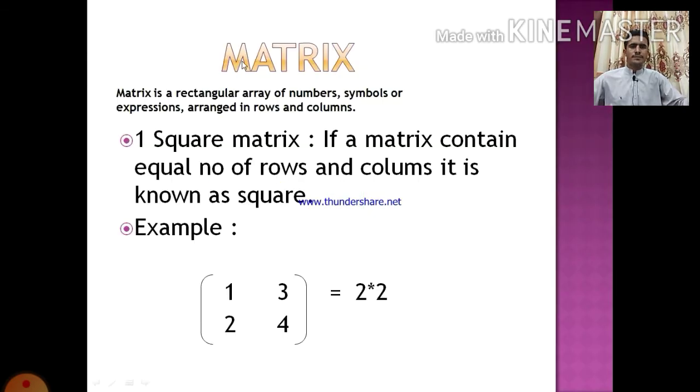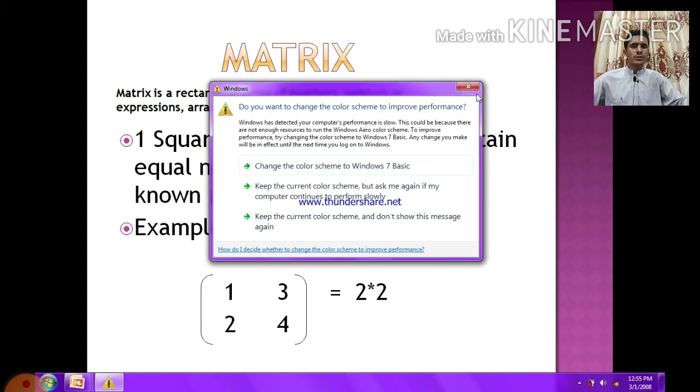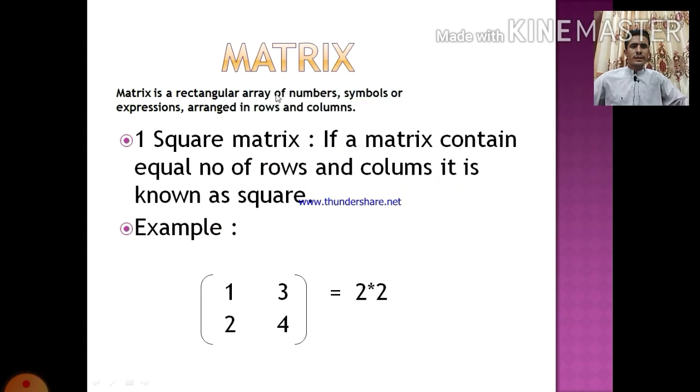Matrix. A matrix is a rectangular array of numbers, symbols or expressions arranged in rows and columns. Number 1, square matrix. If a matrix contains an equal number of rows and columns, it is known as a square matrix. Example, you can see here, it is an example of a square matrix.